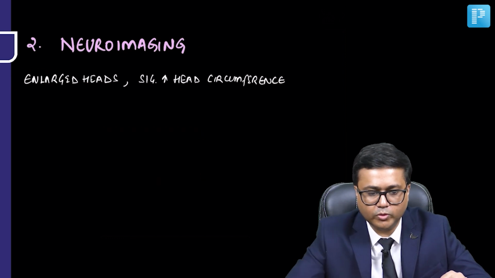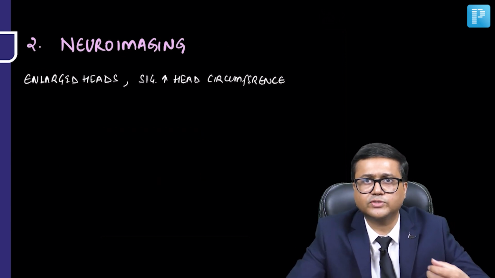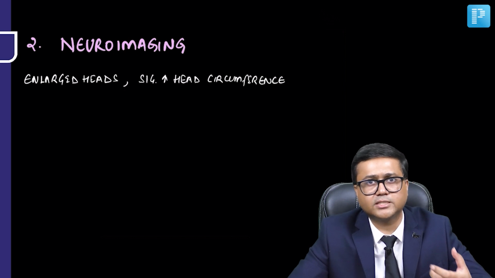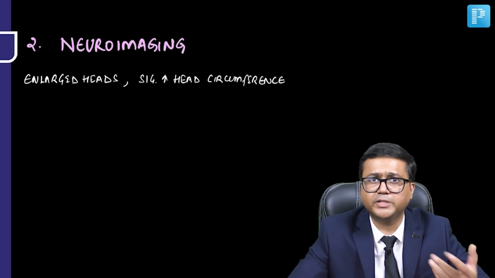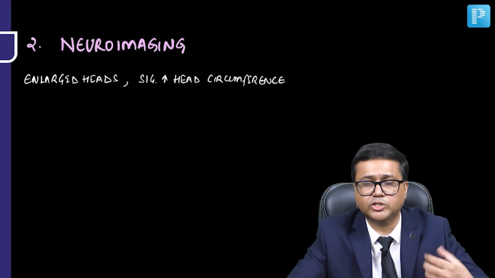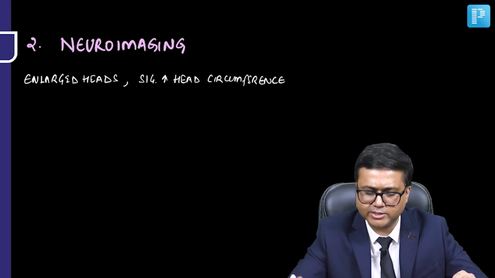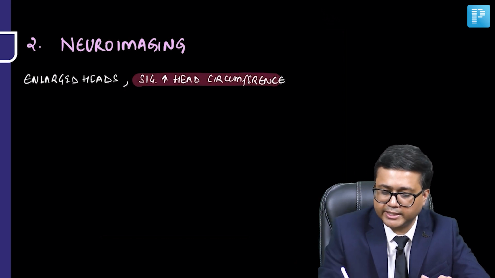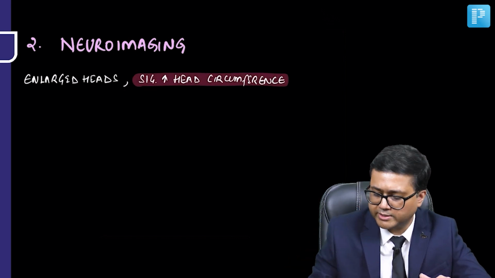Now let's talk about neuroimaging. Again, there are certain findings which we have seen, especially in ASD, related to neuroimaging. Now, this observation has been there for quite some time, that children with autism seem to have enlarged heads. So enlarged heads, or a significant increase in the head circumference. This is one finding which has been seen or identified.